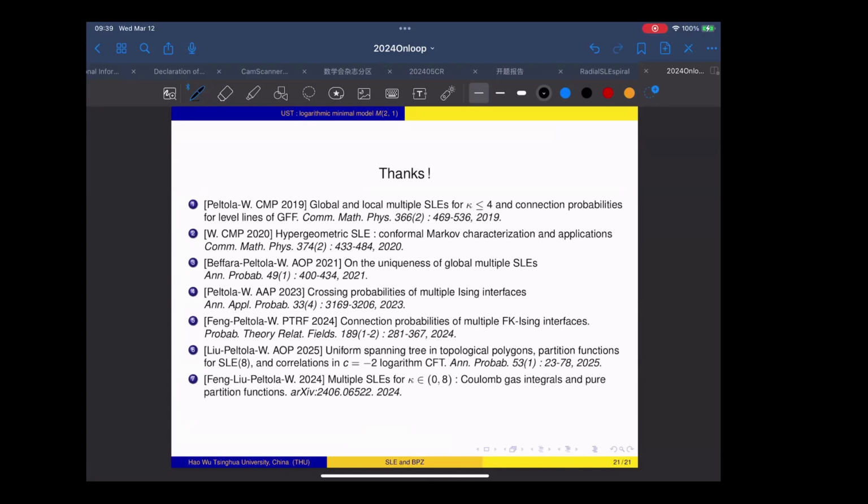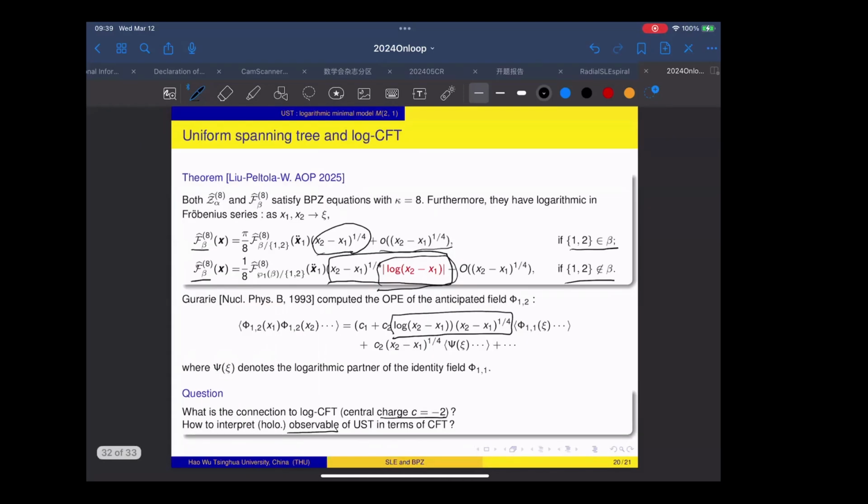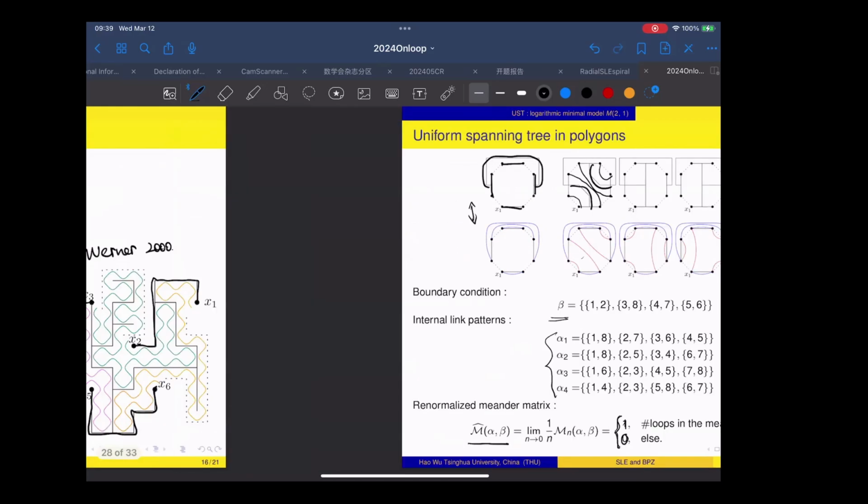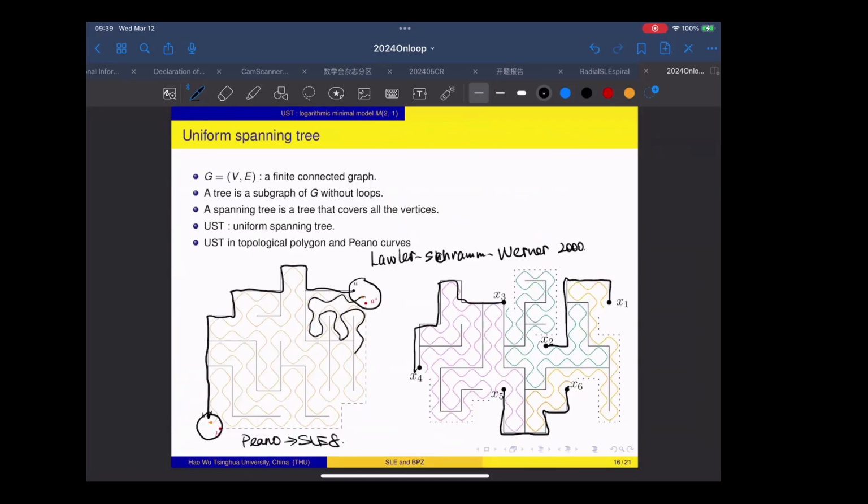Let me open the discussion, comments or questions. Now, let me ask you another question. You mentioned this work by Lawler, Schramm, and Werner, right? They showed that the limit converges to SLE8. Can you say something similar in your models?